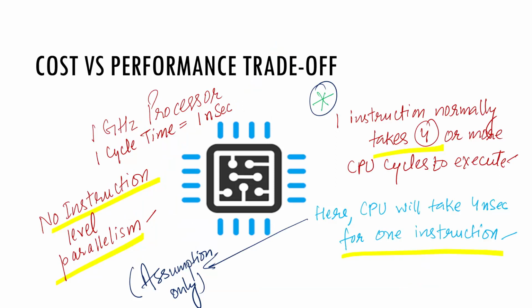Although it is very much dependent on the CPU type, that is, its make and model, an example has been considered here, taking a 1 GHz processor with a cycle time of 1 nanosecond. Also, considering no instruction level parallelism, a simple instruction normally takes 4 or more CPU cycles to execute. Hence, for the scenario here, we can say that the CPU will take 4 nanoseconds for one instruction.